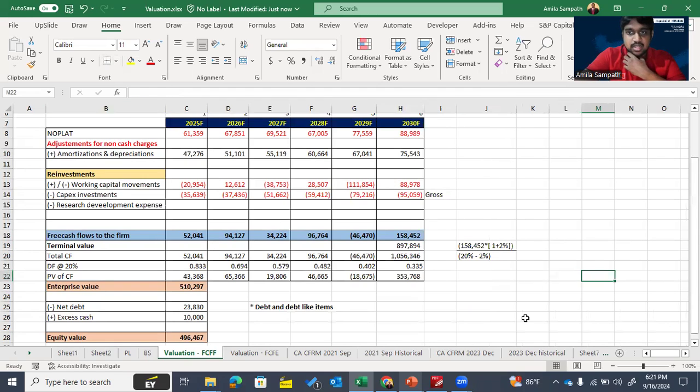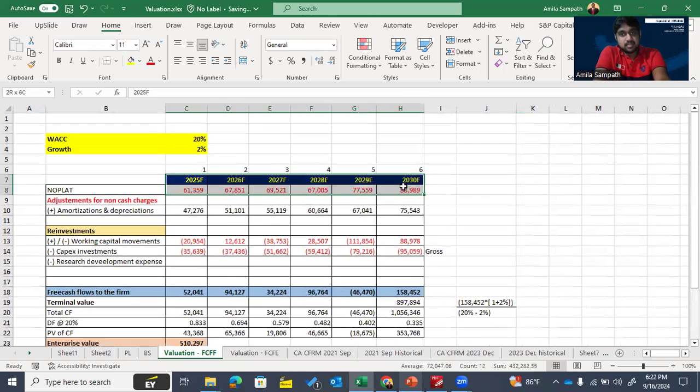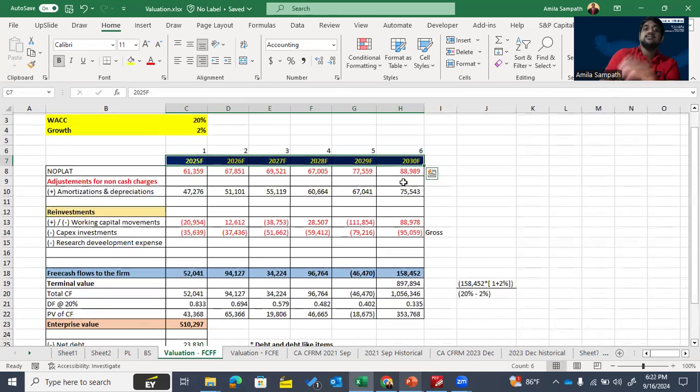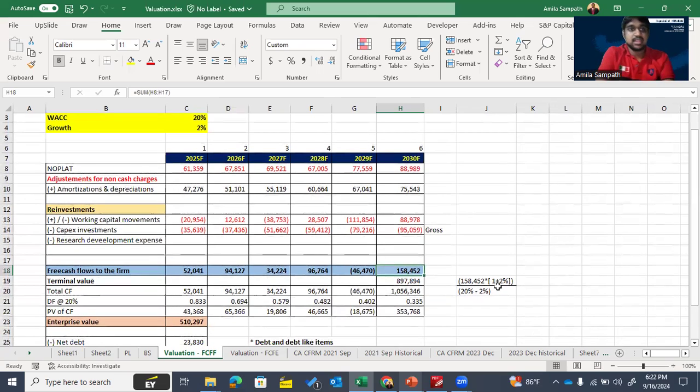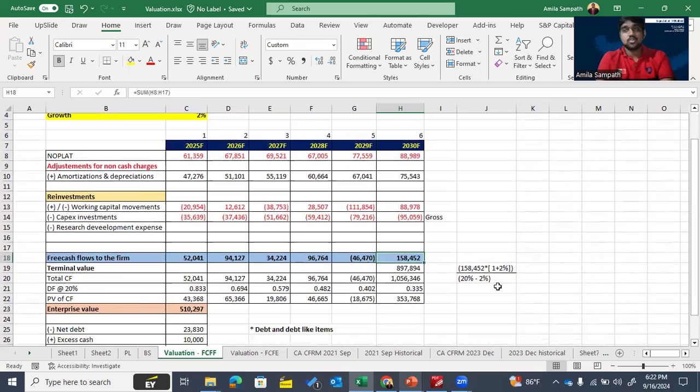How can we calculate this? Our cash flow as at the end of 2030 is the end of the explicit period, the period for which forecasted detail is available. Beyond the explicit period, we call it implicit. As at the end of the explicit period, our free cash flow is 158,452, multiplied by 1 plus G, which means 1 plus 2%, divided by WACC minus 2%. Here our WACC is 20% and our growth rate is 2%.